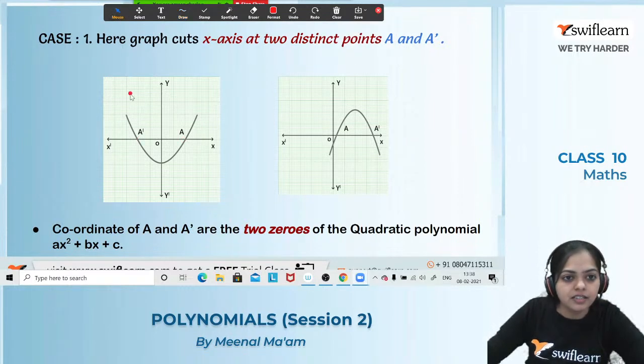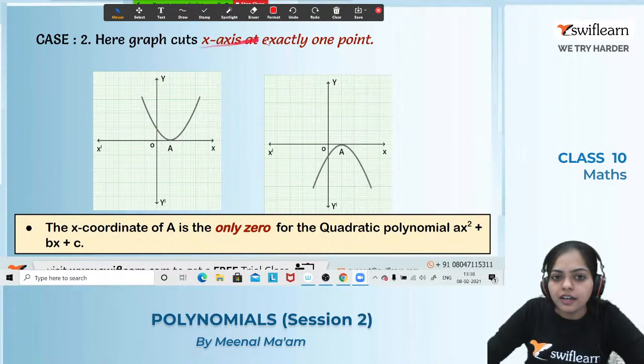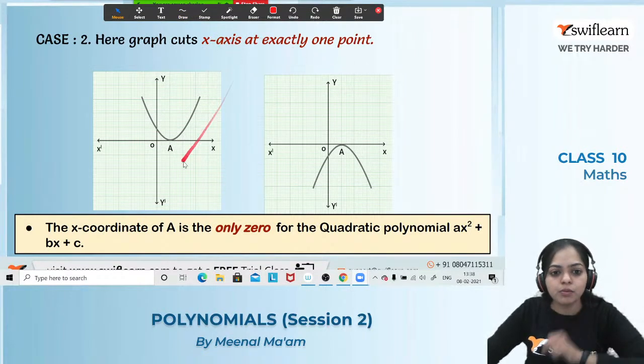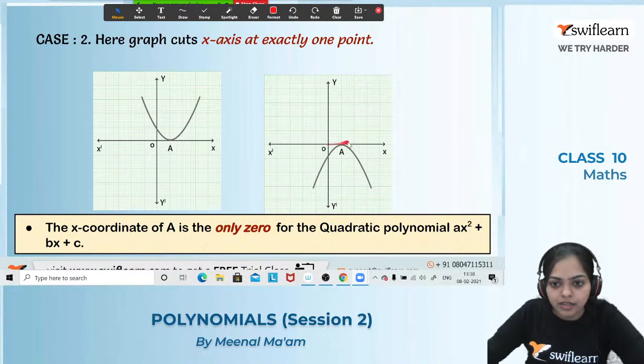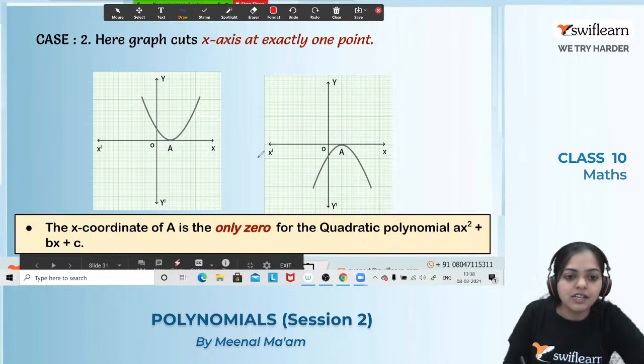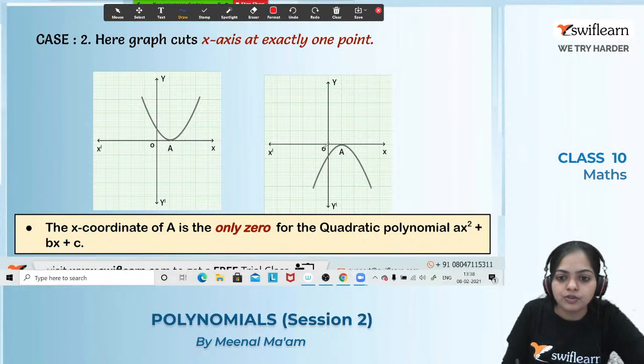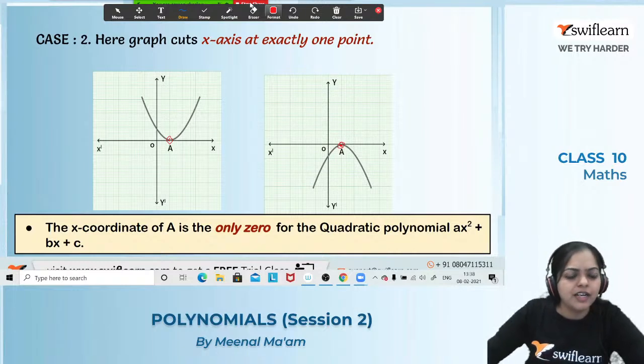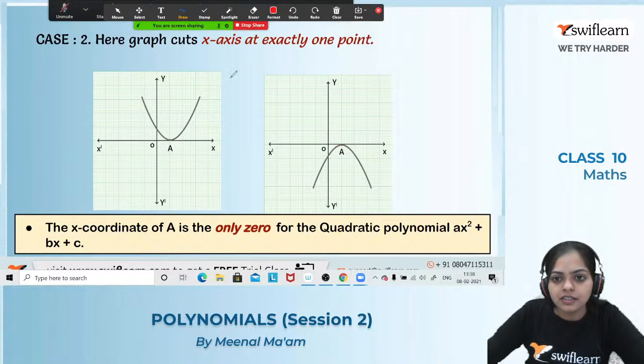That is the next case, that is second case. Here the graph cuts x axis at exactly 1 point and that 1 point is a. It may be upward parabola, it may be downward parabola. So the x coordinate of a is the only zero of the quadratic polynomial x square plus bx plus c. So यहाँ पे कितने zeros होने वाले हैं? यहाँ पे only one zero because the graph cut the x axis at only 1 point. That's why ये जो a coordinate होगा आपका, that will be the zero. Got it? Let's have a look over the third one, the third case.